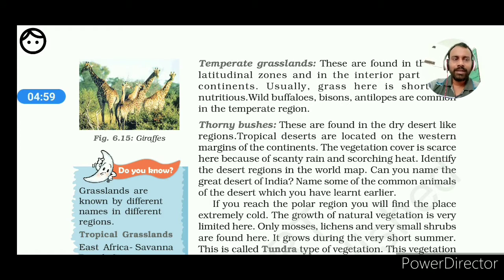As such vegetation grows in the dry region, it is very essential to retain the water in their body mass.